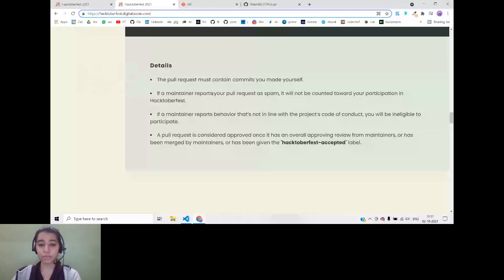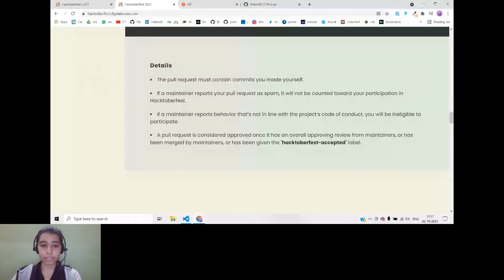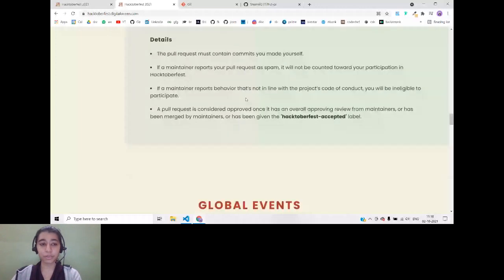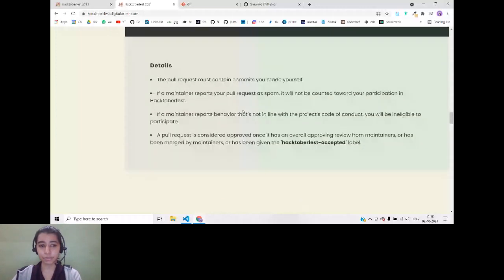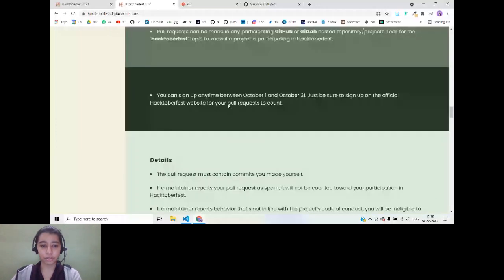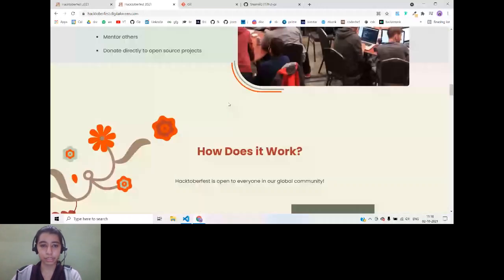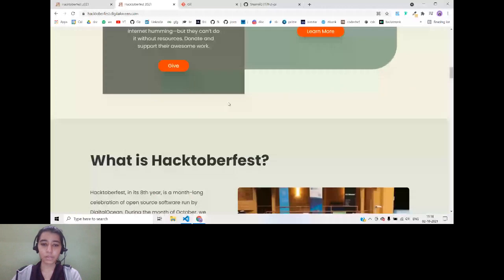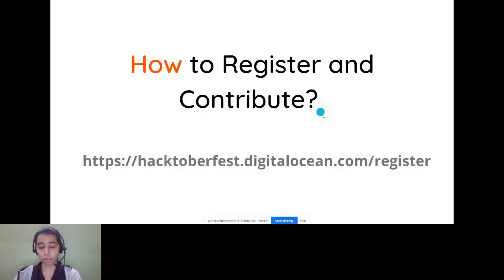Only create issues which are relevant to the repository with the relevant changes, and make sure that the issue has not already been addressed. And also make sure that you abide by the code of conduct of the repository, and the repositories which are participating in Hacktoberfest will have a Hacktoberfest label. So you can read everything over here and proceed with it. So this was all about registering and contributing.